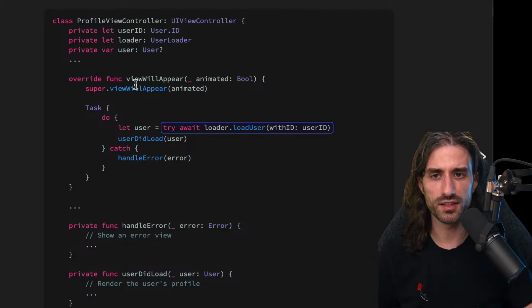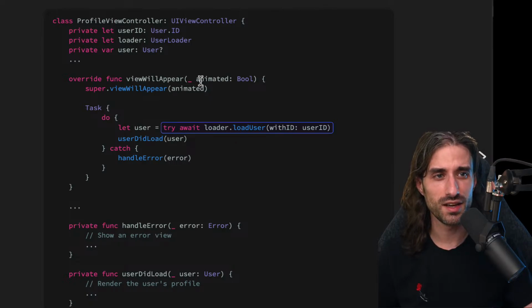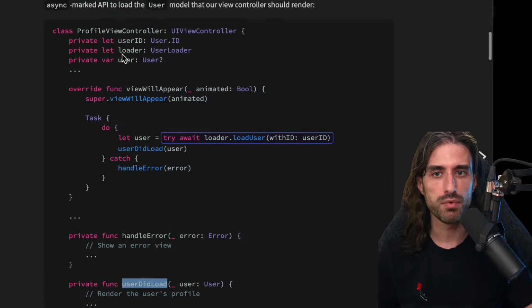So you can see a typical example. Inside viewWillAppear, we need to call this API right here, which is async. Since viewWillAppear is obviously not async, and we cannot turn it into an async function, because then it would be a different function and UIKit would not call it, we create a task so that we can make the network call, assign its result to a local variable, and then call the method user.didLoad, which will probably update this user property right here.